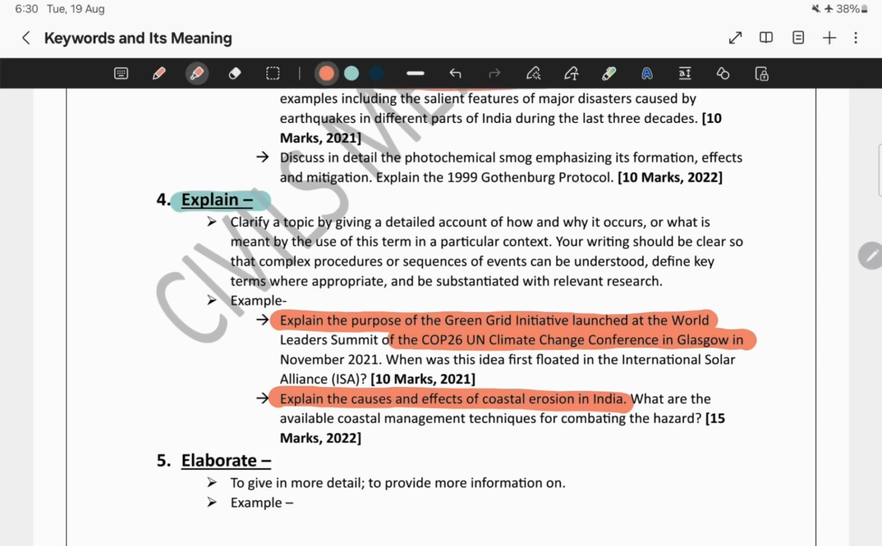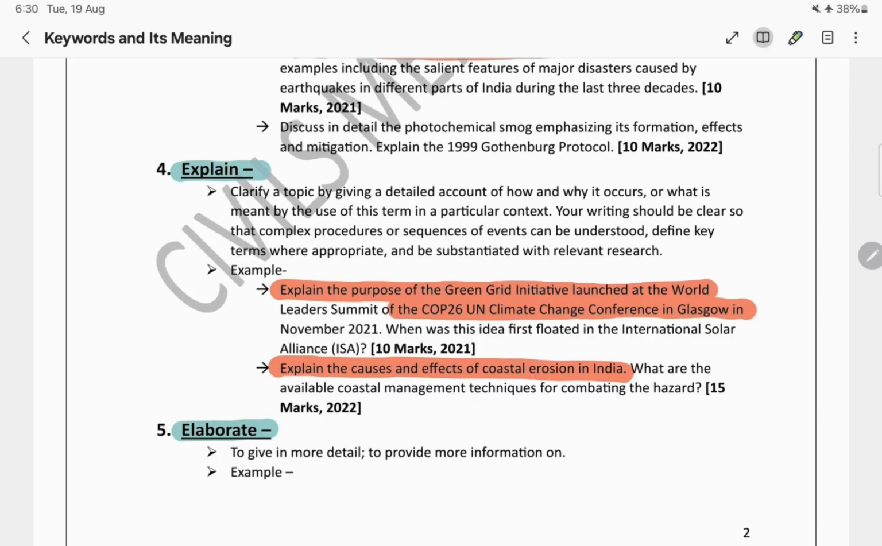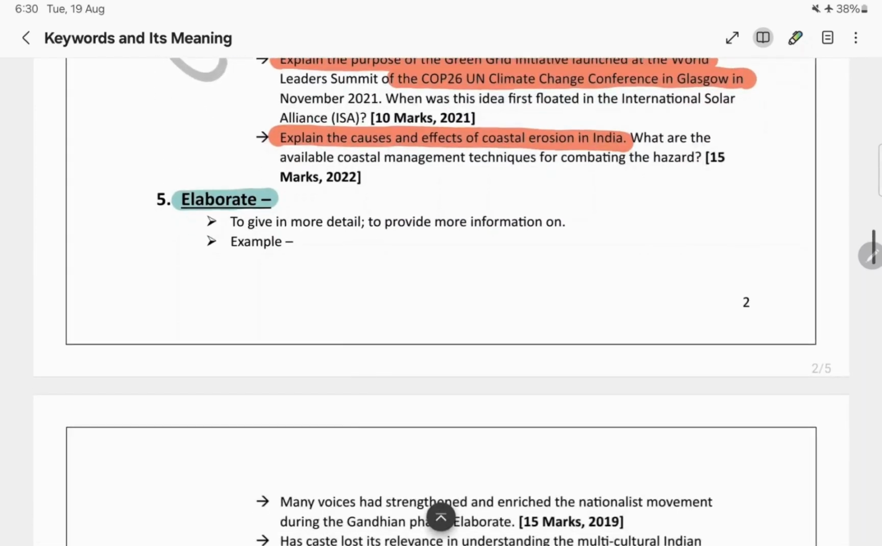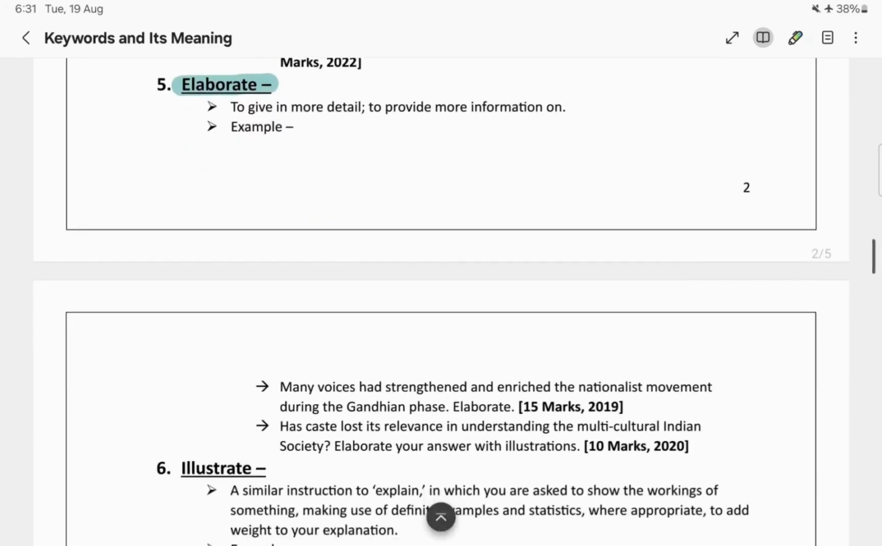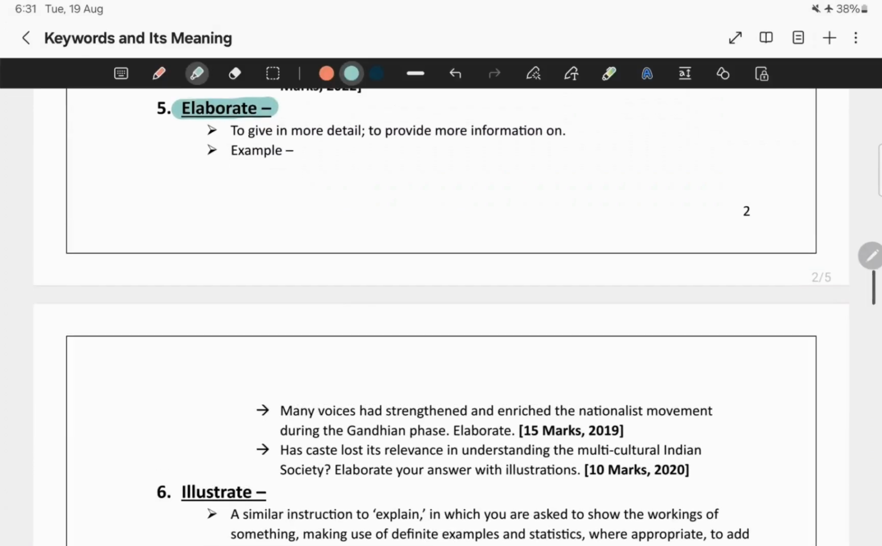Next comes elaborate. Now, what does the term elaborate mean? Elaborate is nothing but to give it in a more detailed manner. So that is what elaborate is. For example, a question came in 2019 that many voices had strengthened and enriched the nationalist movement during the Gandhian phase. Elaborate. So what was the question? Now, many voices had strengthened.